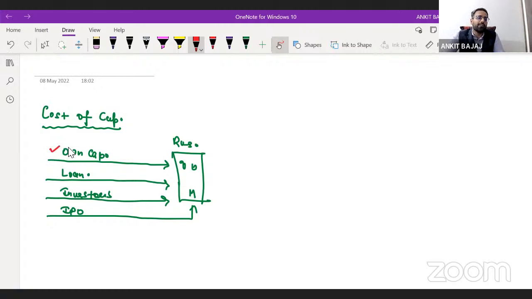Usually when you start a new business, you can't go for IPOs. You can't directly demand money from the public. There is a norm provided by SEBI which you have to fulfill before you raise money from the public or investors via IPO. Your company should be an old company, at least 10 to 15 years, and a profitable company. Nowadays, SEBI allows IPOs for loss-making companies also, for example Zomato, but there are different norms. Your company should be profitable, should have a good sales record, and there are several other conditions.